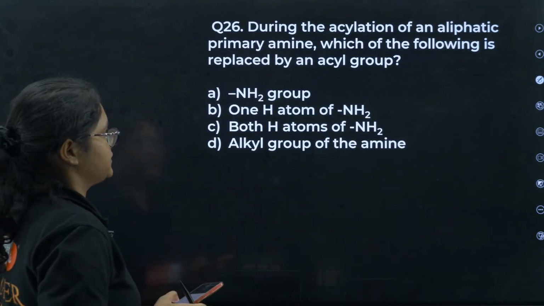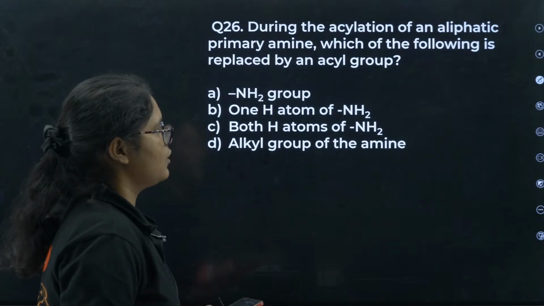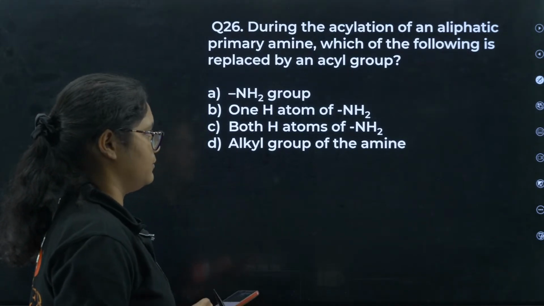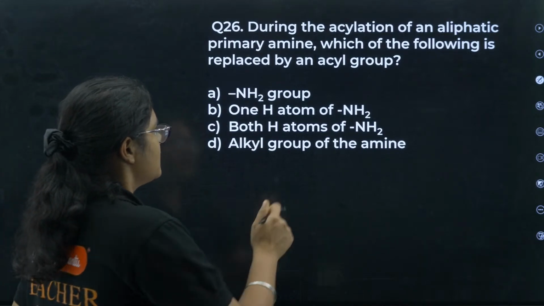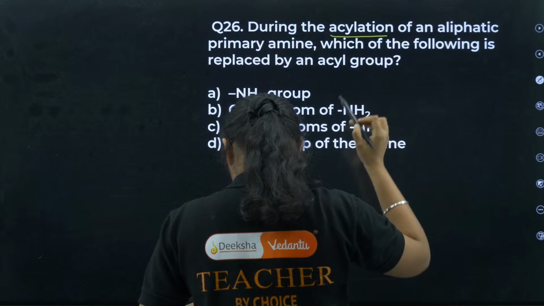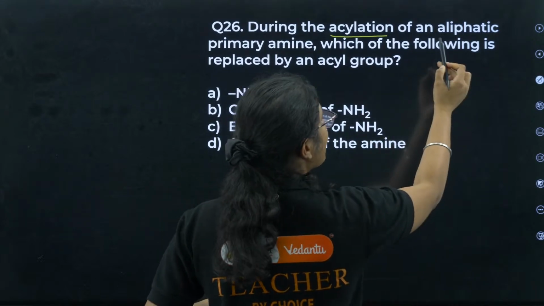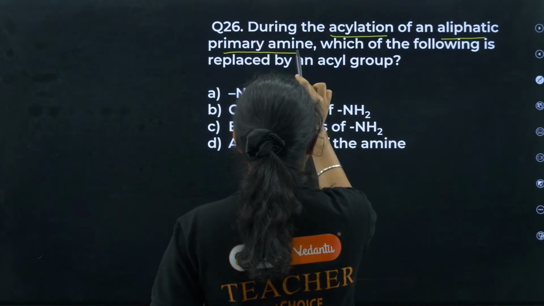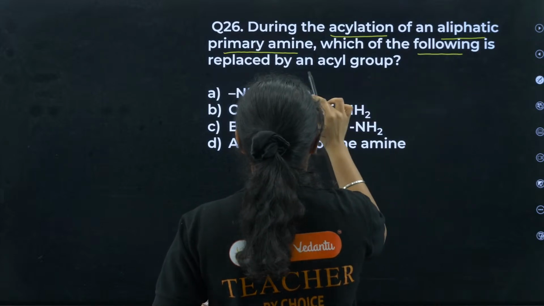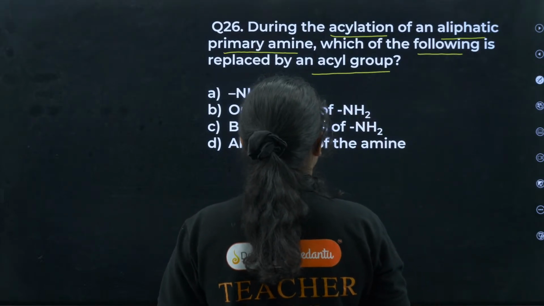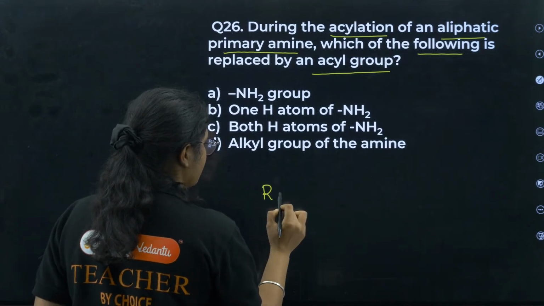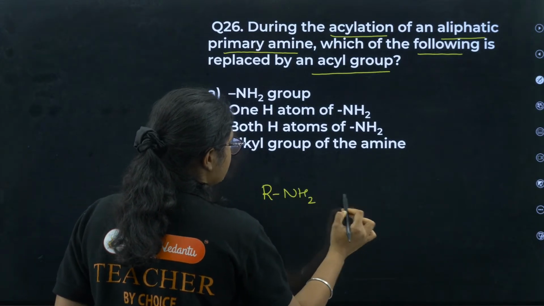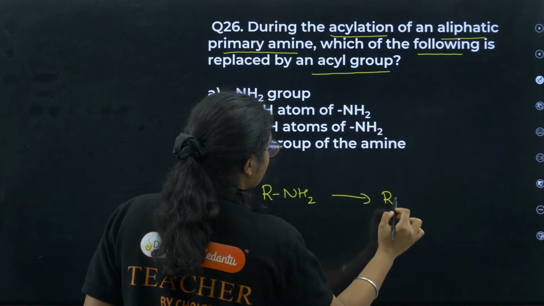Next question. During the acylation of an aliphatic primary amine, which of the following is replaced by an acyl group? Okay, so you have an aliphatic amine, and you are converting it to an acyl derivative.